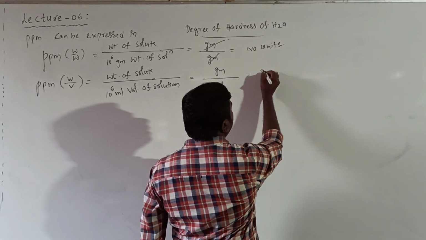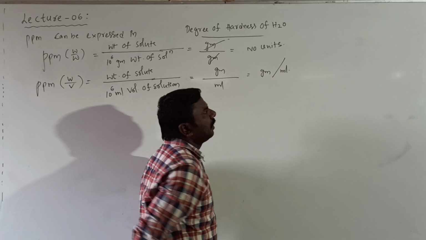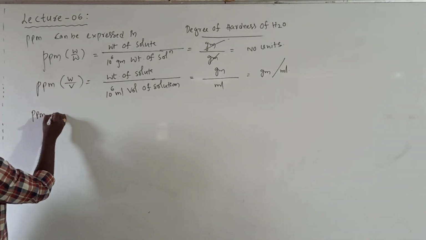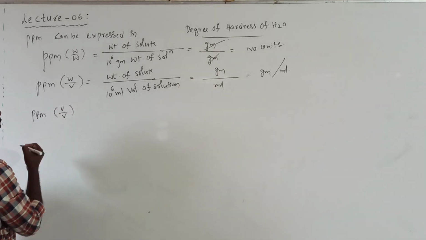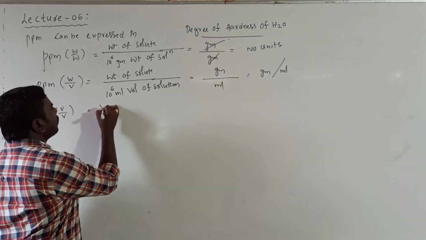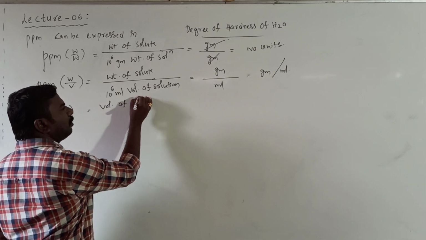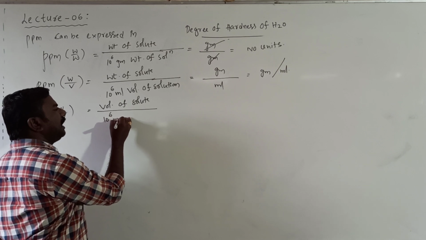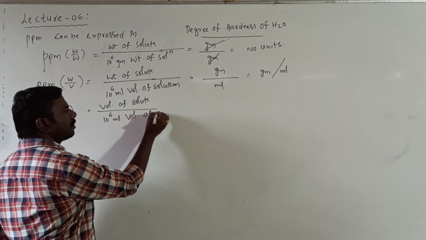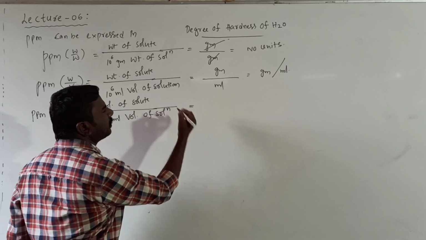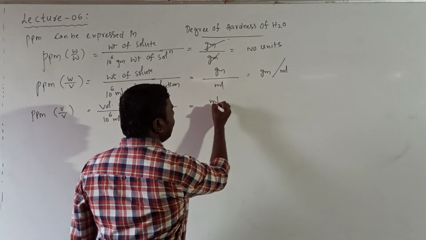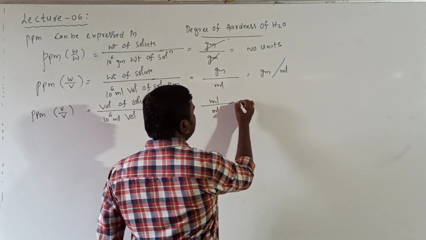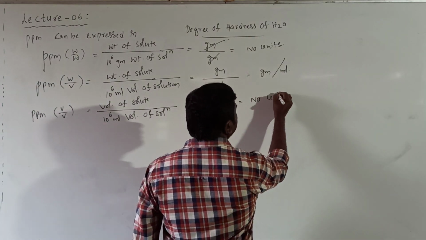What are units here? Gram per milliliter. Clear it is? Next, ppm can be also expressed in volume by volume. It means volume of solute present in 1 million milliliters volume of solution. Volume units milliliter, here also milliliter. Milliliter cancel. Then you get no units.